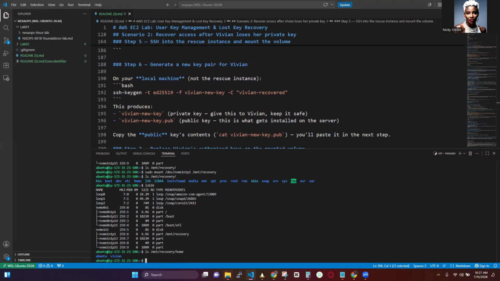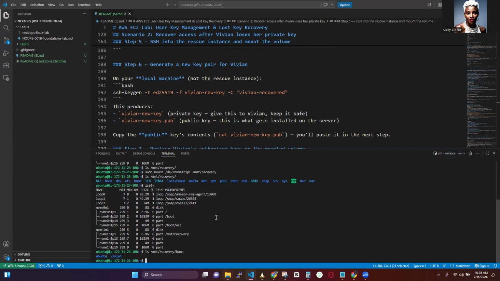So what is actually happening? Let's understand what we just did. This is an important concept. We are not logged into Vivian's server. Instead, we are logged into the helper server. Okay, we are connected to Vivian's server's hard drive that we attached to the helper server.